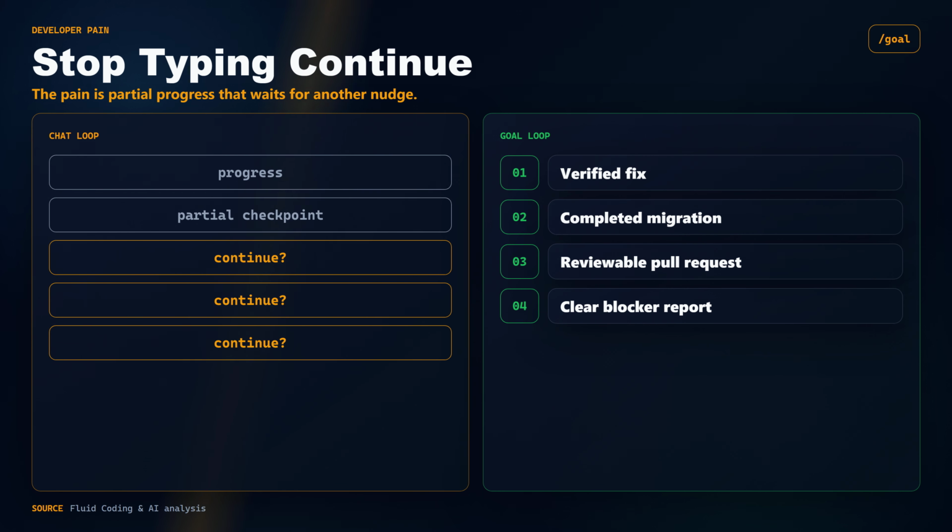You ask an agent to fix a bug, migrate a package, or refactor a component. It makes progress, then stops at a partial checkpoint and waits for you to type continue. That is fine for small chats. It is painful when the real unit of work is a verified fix, a completed migration, a reviewable pull request, or a clear blocker report.